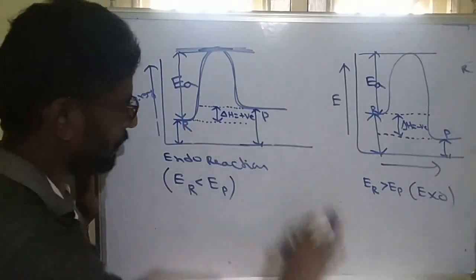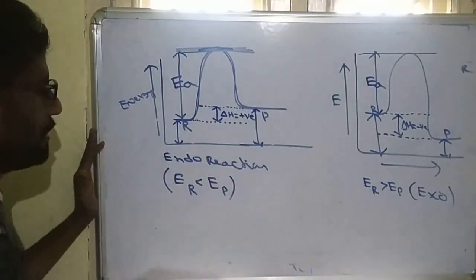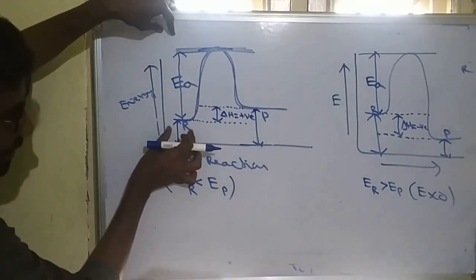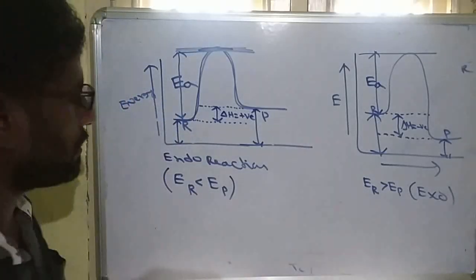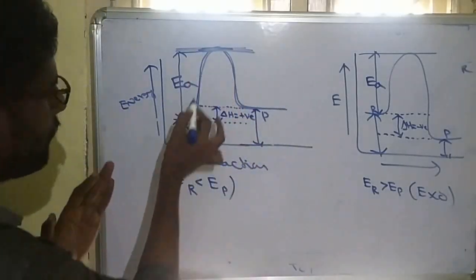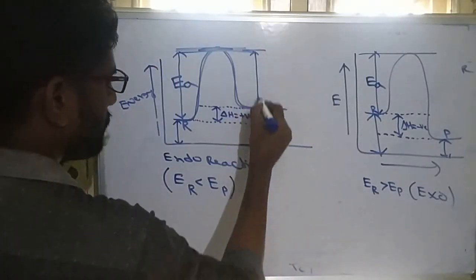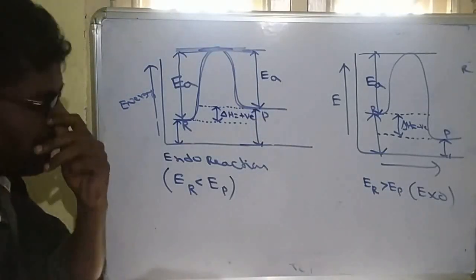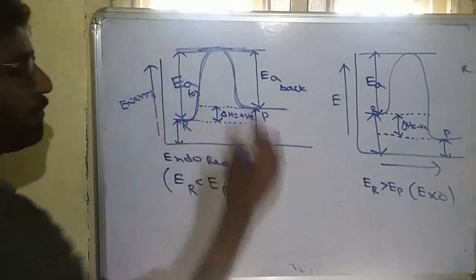So diagrams are important. Sometimes they will give symbols showing which has more energy and which has less energy. See this. This is the activation energy when reactants are converted to product. If you take the reverse reaction, where product is converted to reactant, going in the reverse direction also requires this much energy. So this is also called activation energy. This is for backward and this is for forward.